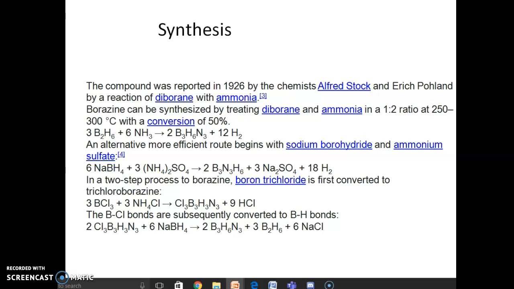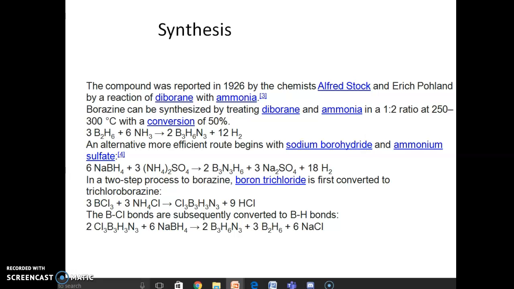This compound was first synthesized by Alfred Stock and Erich Pohland by reaction of diborane with ammonia, in a 1:2 ratio at 250 to 300 degrees with a conversion of 50%. 3B2H6 plus 6NH3 giving 2B3H6N3 plus 12H2.